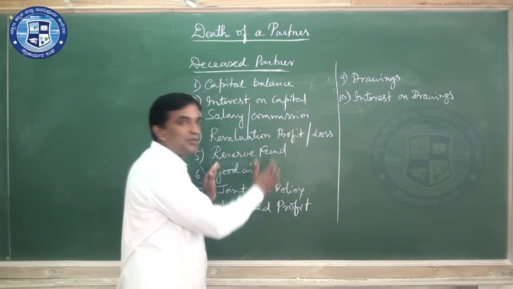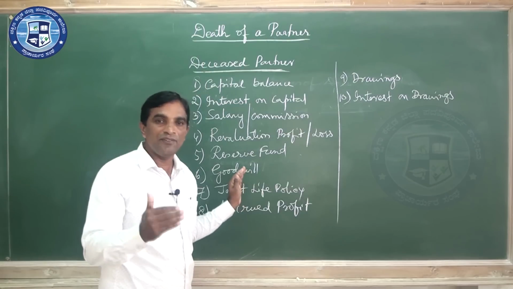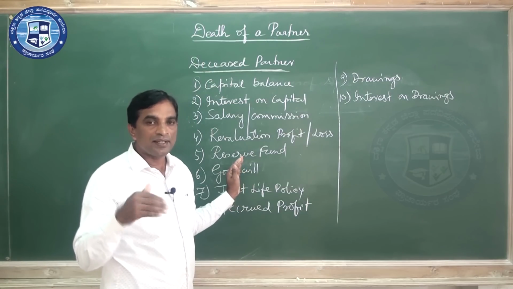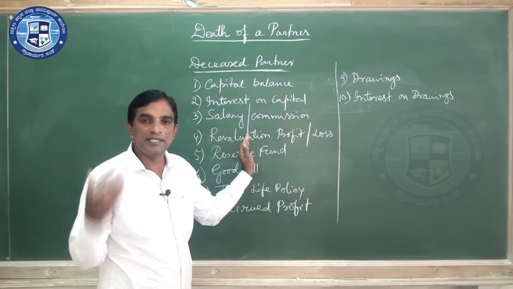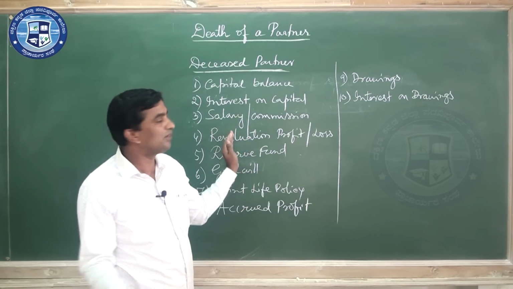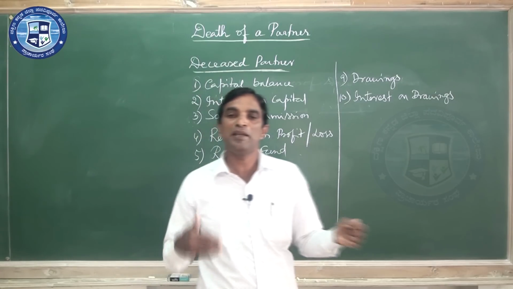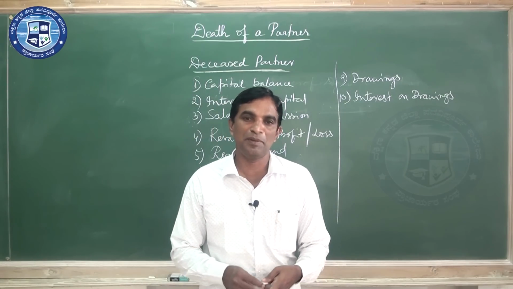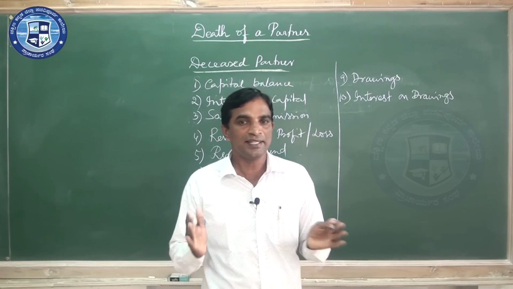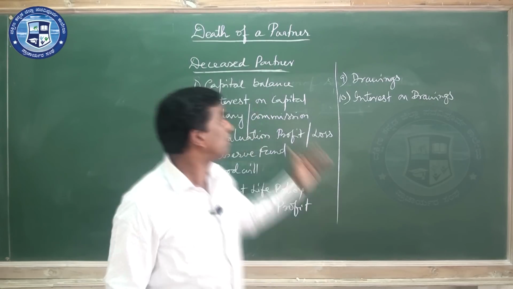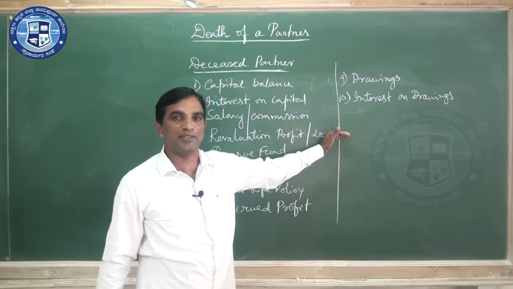All these items will appear there, and there we transfer the balance to the deceased partner's executors account. Then we pay, or sometimes we may postpone payment and open a loan account. Now let us see how to prepare the deceased partner's capital account.